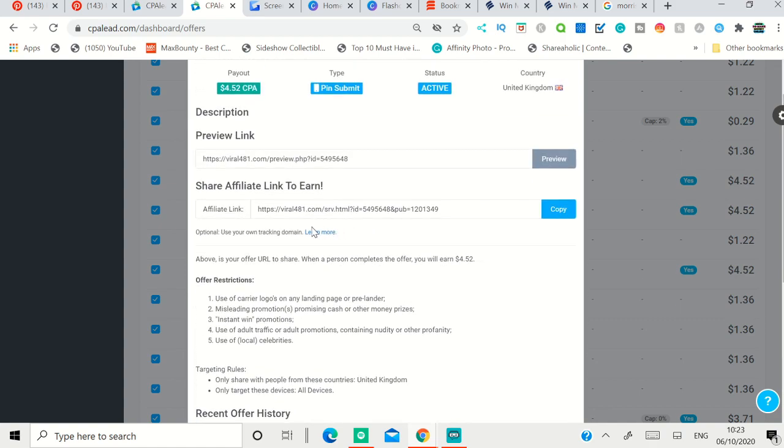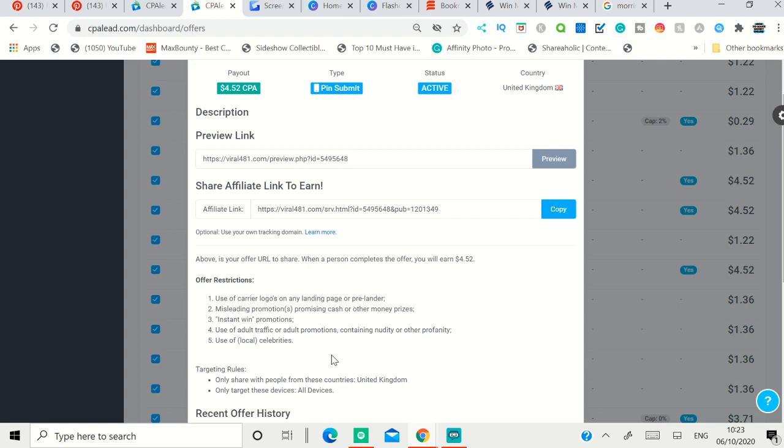Before you promote offers, you have to understand one thing clearly. You can't use the customer's logo, so you can't use the company logo on your promotions, or when you build a landing page or a pin or a banner, whatever you build. You can use the name, but you can't use the logo. And you can use any of these methods to get traffic for your offers.